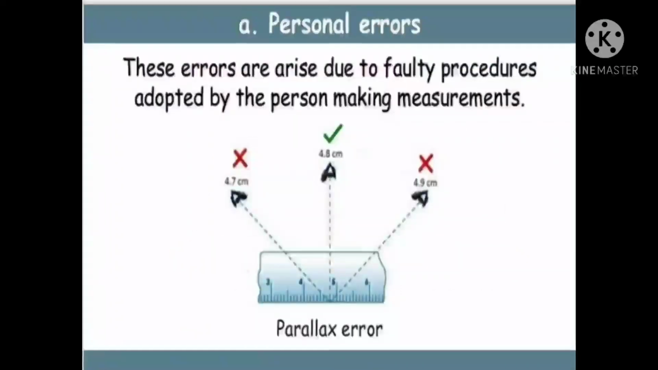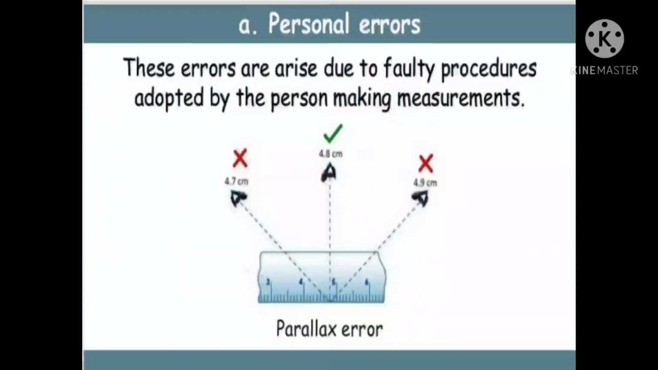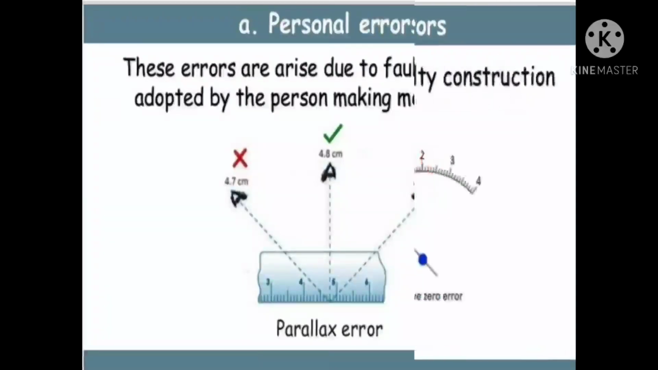So, what do you mean by personal errors? These errors arise due to faulty procedures adopted by the person making the measurement. It is called parallax error. Suppose you have to see the reading straight. If you are seeing from the left side or the right side, you will observe the wrong reading. It is called parallax error. It is an example of personal error.